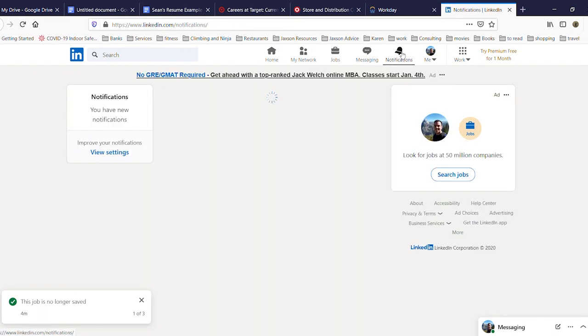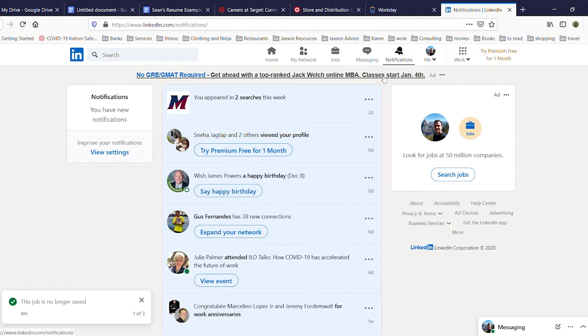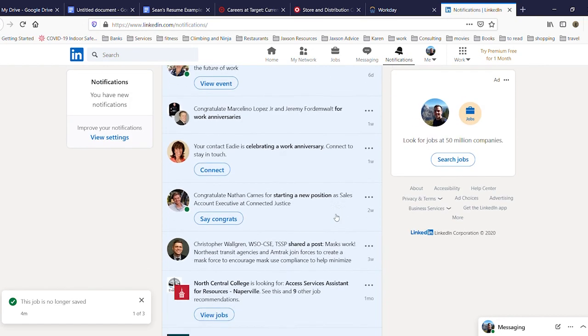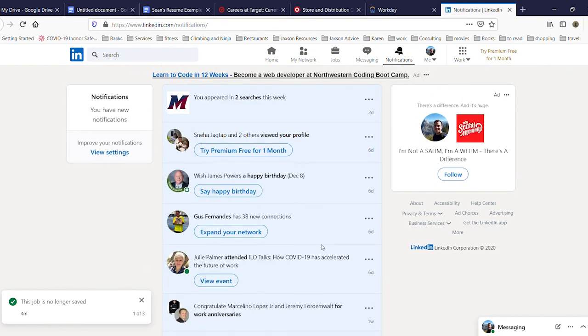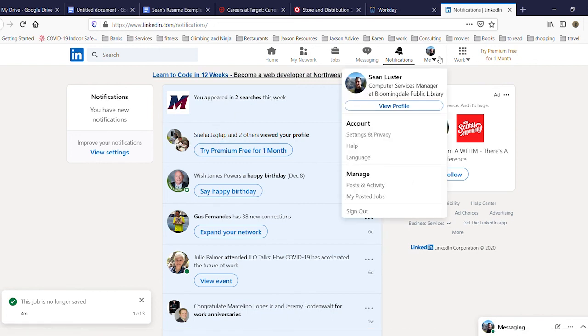Notifications are again similar to other social medias. They let you know if people viewed your profile or sent you a message or did anything related to this. So you can look through here and choose to stay in touch with somebody or notice that these people looked at your profile, so they might be interested in you, and you could look into what kinds of jobs they're hiring for.